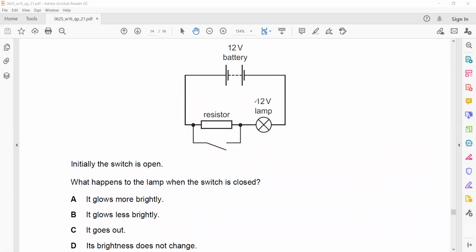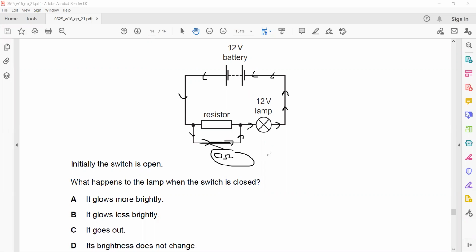So basically what happens when we close this switch is that when the charges reach this point, they have two possibilities. Either move through the resistor or take this second path. So charges will not take the path of the resistor. Why? Because this path does not have any resistance, zero resistance. Practically there will be some, but theoretically it is zero resistance. So if there is zero resistance, all of the charges will move through that and transfer their energy to the lamp, so the lamp will light up.